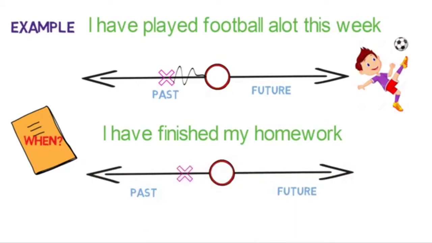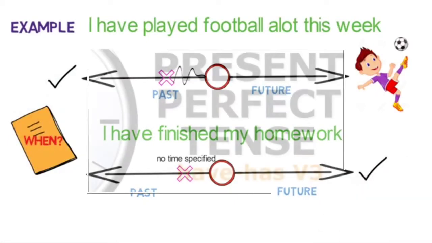Look, it is a simple past, but here the time is not specified. While in the simple past, we know the time when the event was completed. Children, please understand this difference. From the two timelines, we understood the usage of present perfect tense.